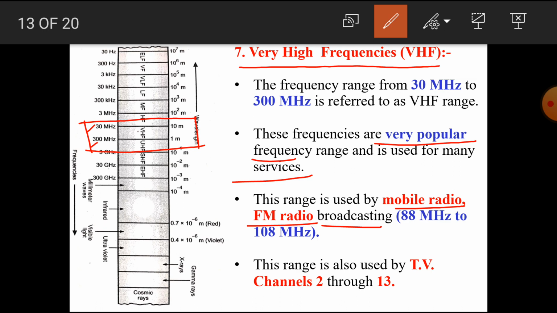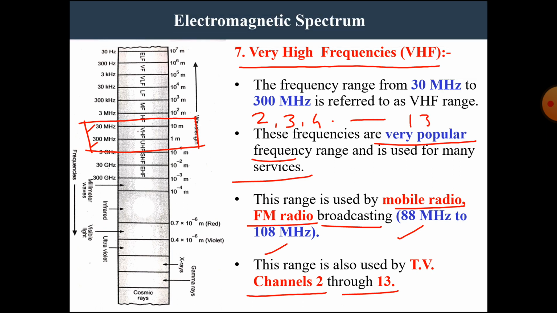That means the range of the mobile radio and FM radio broadcasting is 88 megahertz to 108 megahertz. This range is also used by TV channels 2 through 13. That means in this range the TV channel broadcasting happens. The channels from 2, 3, 4 up to channel number 13 are included in this range.